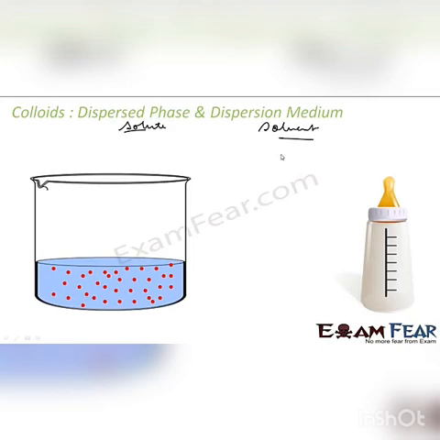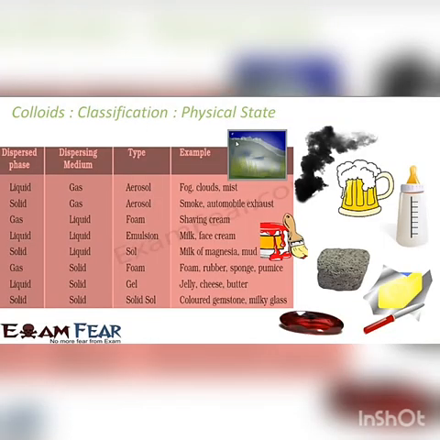Now, based on the dispersed phase and dispersion medium, we classify colloids into different types. Similar to solutions, where we had solute and solvent and, based on the physical state of solute and solvent, that is solid, liquid or gas, we classified into 9 types, here also we classify into types based on the dispersed phase and dispersion medium. These terms are used like solute and solvent, but only for colloids. The moment you think of colloid, think of milk. Here the red particles are my dispersed phase and the blue are my dispersion medium. So let's see the classification of colloids based on the physical state of dispersed phase and dispersion medium.